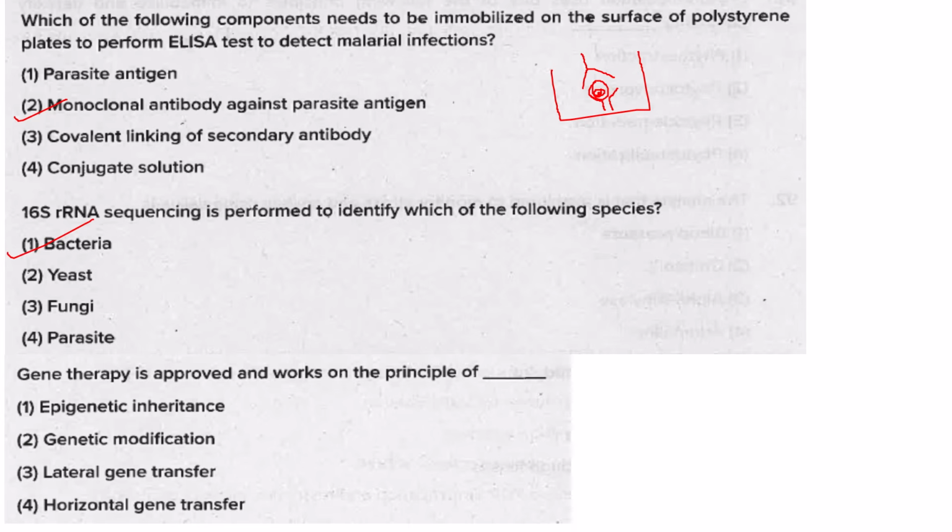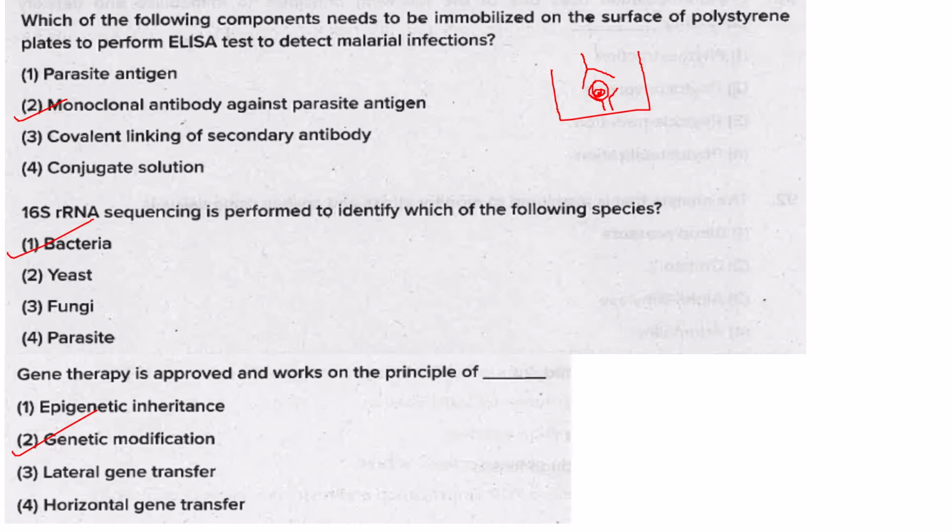Then gene therapy works on the principle of genetic modification. Gene therapy involves making changes in the person's genes to treat or prevent diseases. It involves techniques like gene replacement, that is, you replace the faulty gene in the patient with a healthy one. Or you can go for gene editing tools like CRISPR-Cas9 to edit the unhealthy genes. And you can even go for gene silencing, that is suppressing the expression of a specific gene.